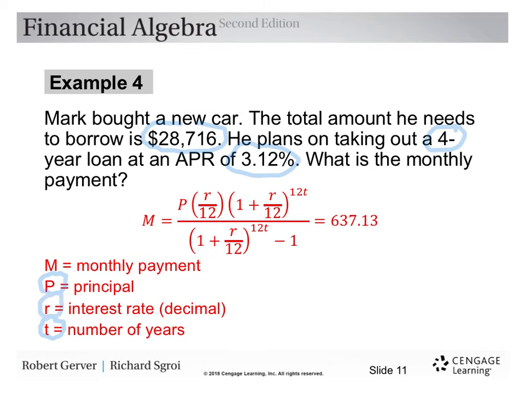But remember, we have to convert this to a decimal, so it's going to be 0.0312. All right, we plug that into the formula to calculate what the monthly payment is. And if you use your calculator, this looks a little ugly, but if you carefully use your calculator, you can come out with the monthly payment of $637.13.